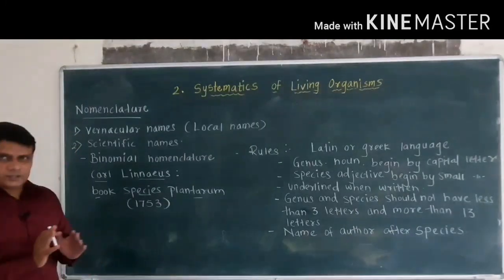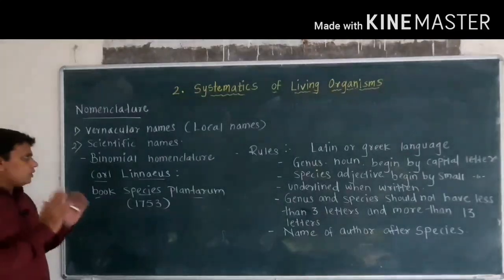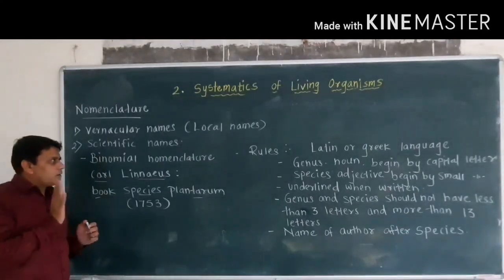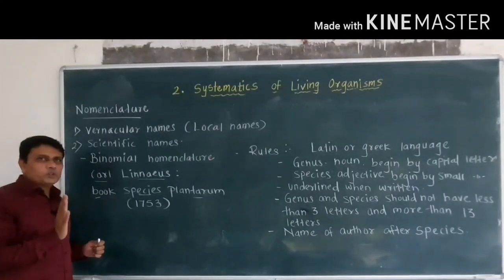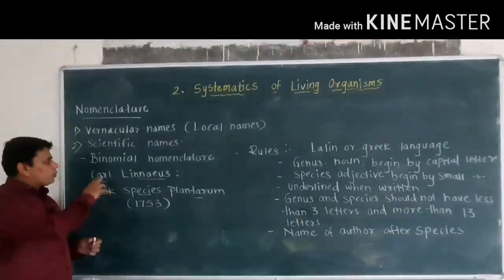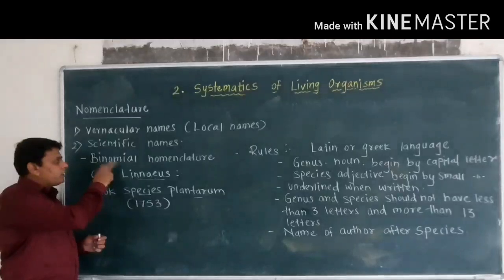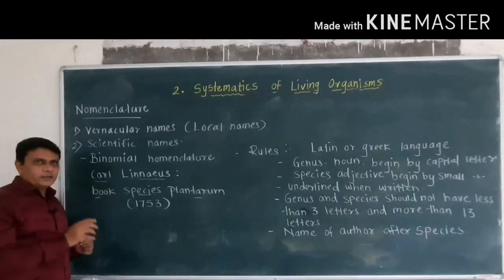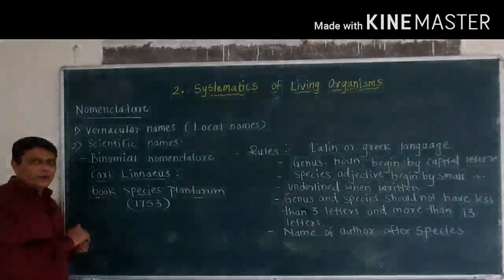So Carl Linnaeus first described in detail the process of binomial nomenclature. The method itself indicates that the scientific name consists of two parts.